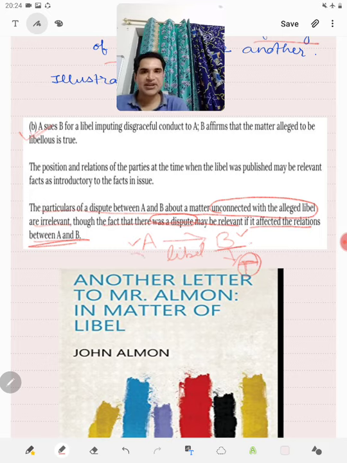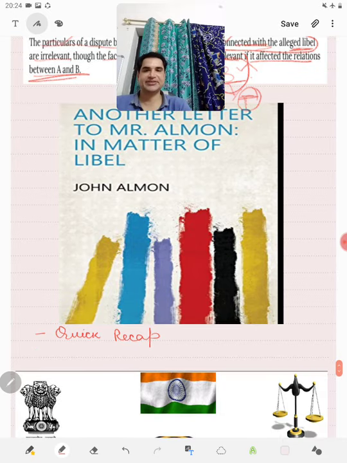But the particulars of the dispute, if they are not connected with the alleged libel, are not relevant as such. So relations are important as to what is the state of relation between the two parties under Section 9 of the Indian Evidence Act.